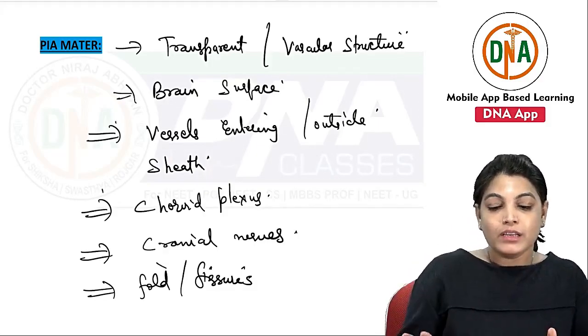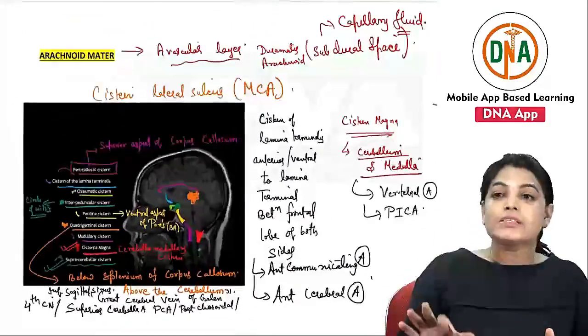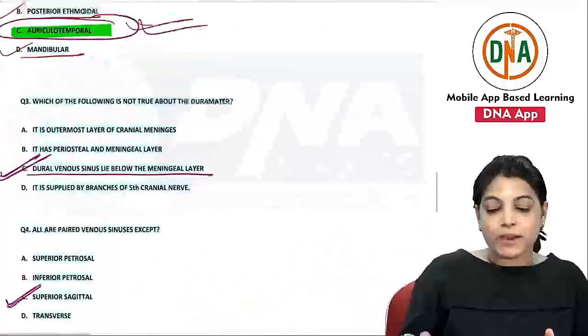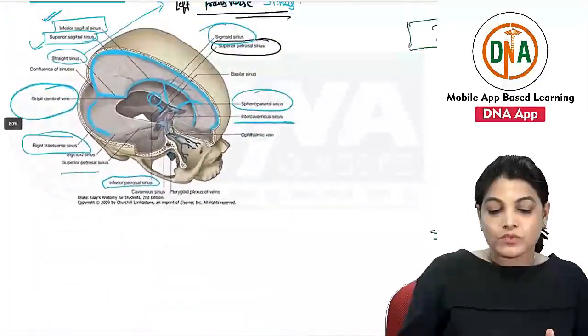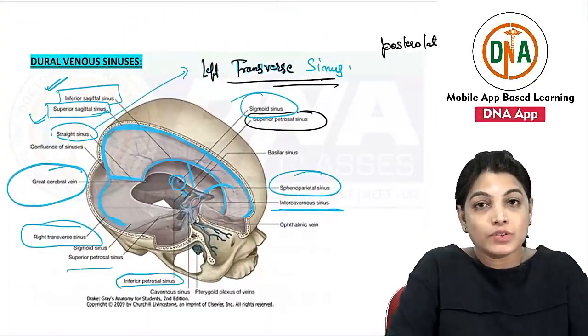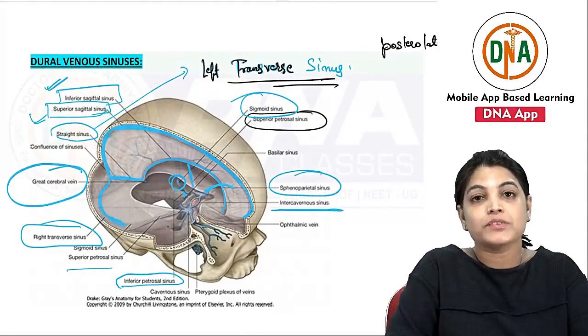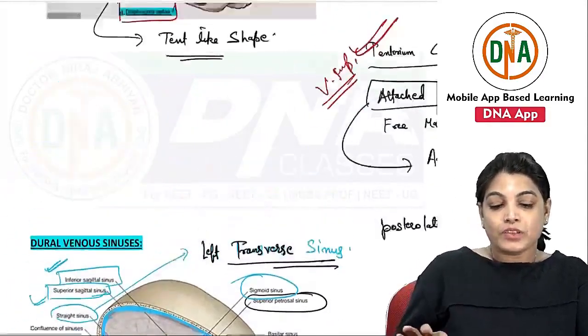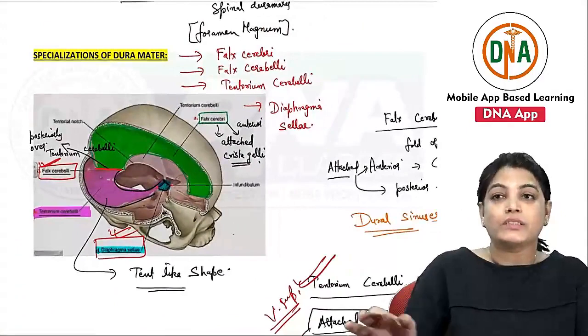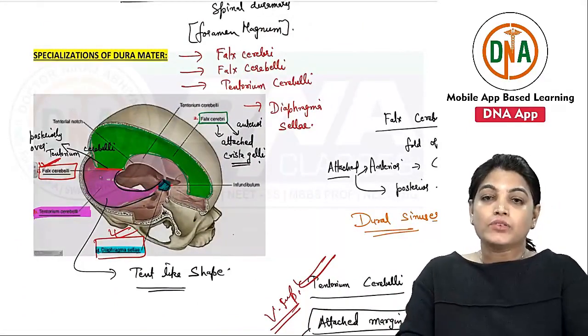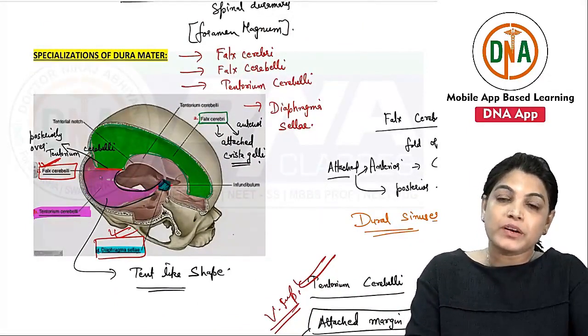and the spinal cord. With this, I have explained all the cisterns, arachnoid mater and pia mater. I have discussed some of the MCQs of the dura mater. I have discussed all the dural venous sinuses, their important relations and where they lie, the dural folds, how they are formed and what they contain. So this is an important topic. So many MCQs have been framed from this topic.